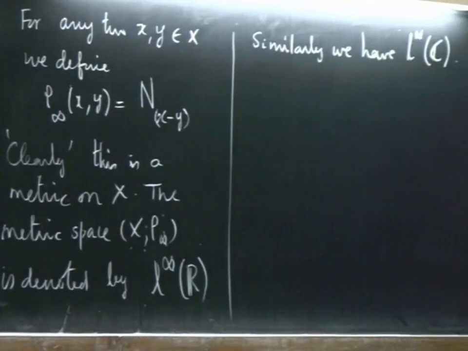So, these are all the analogues of the n-component spaces that we had, rho_p and rho_infinity.